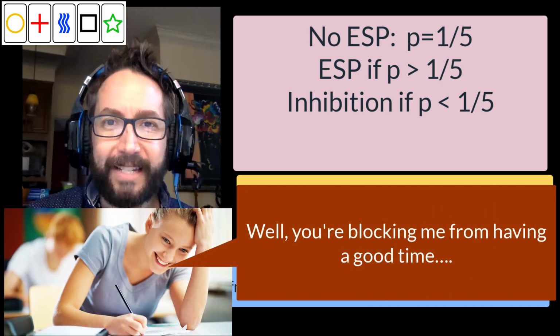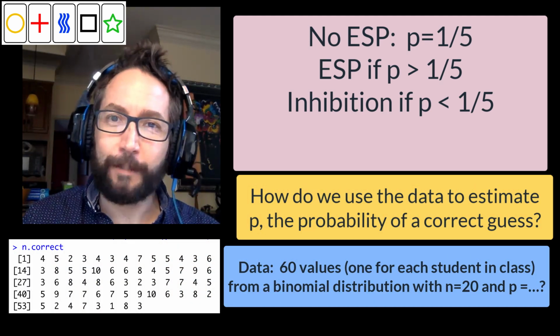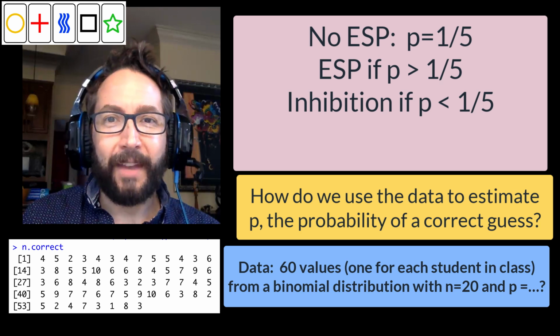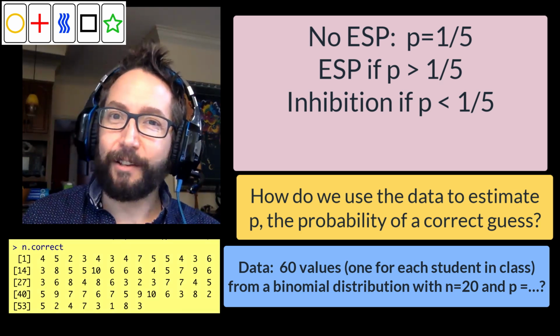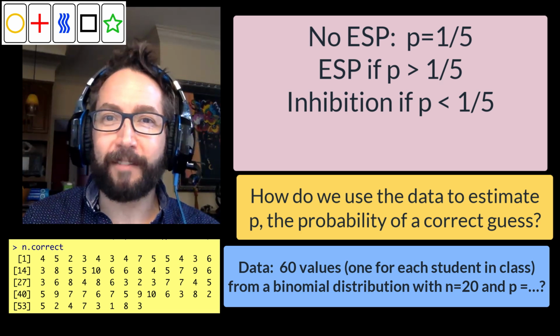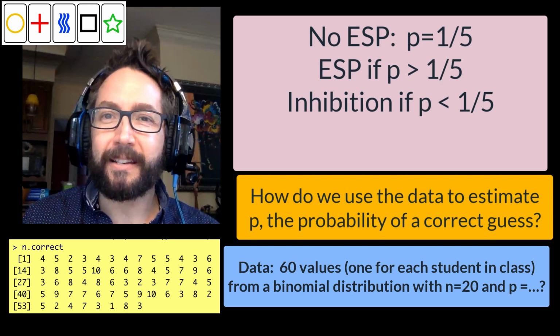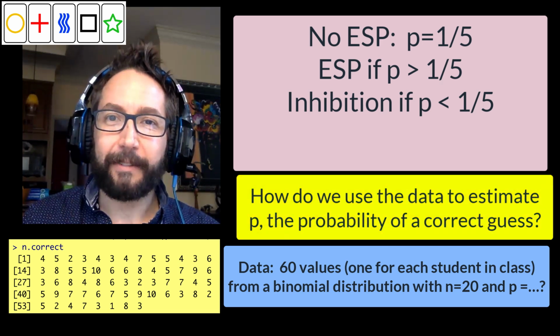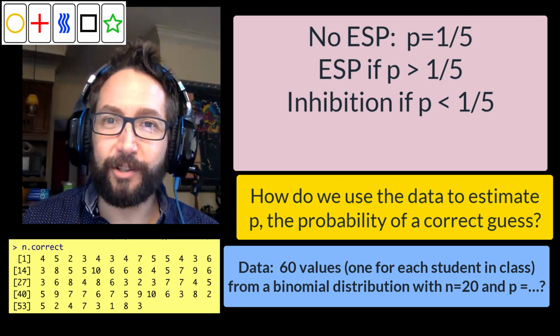And so if I did have a collection of data, let's say 60 different students participated in the experiment, I have a collection of numbers for the number of correct guesses out of those 20 different cards that the students have guessed. How can I come up with a good guess for what P is using that sort of data? And so that is where we'd like to turn our attention now.